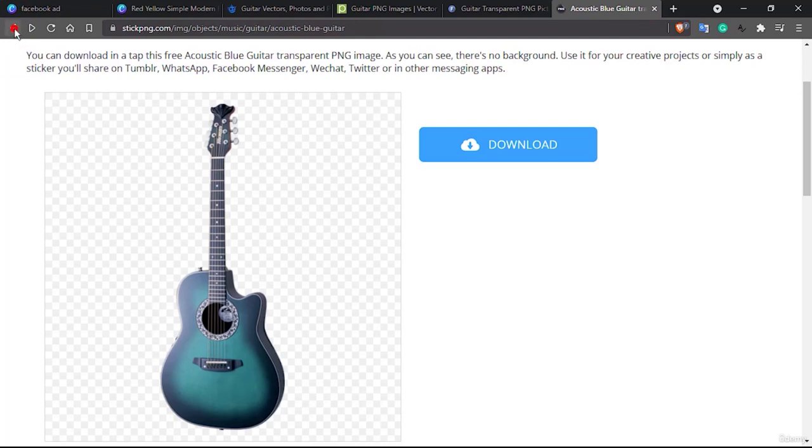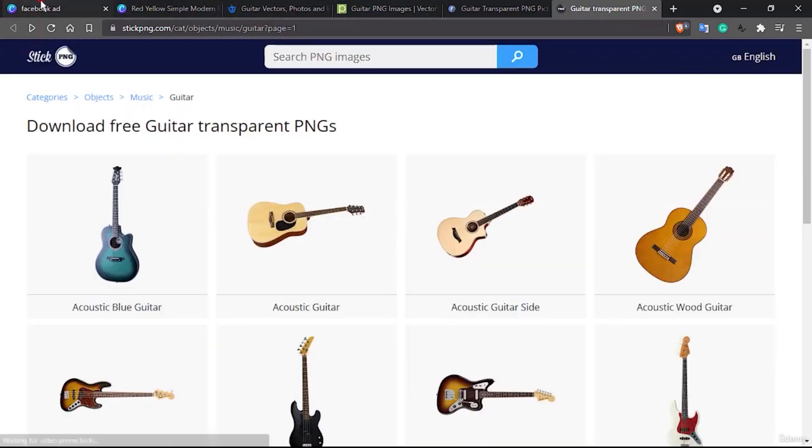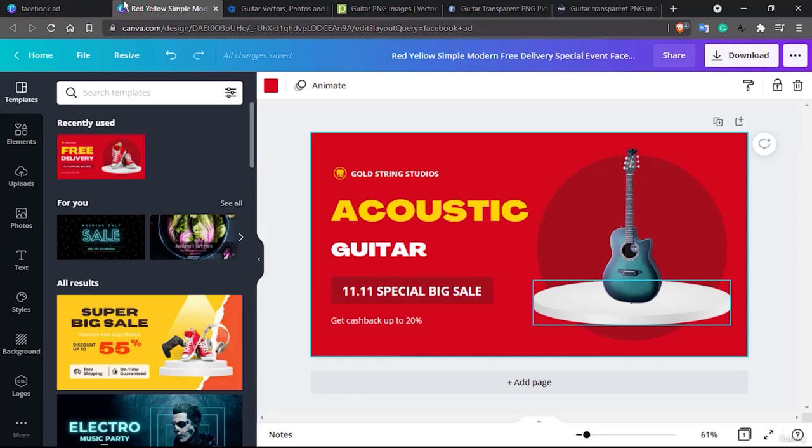an acoustic guitar, and then we simply uploaded it to our Canva, and then we brought it here and changed a few texts. That is all it takes to create a simple Facebook ad from the templates of Canva that are being provided. Templates definitely make your time easy, and this is a very easy task anyone can do, but very few do it.